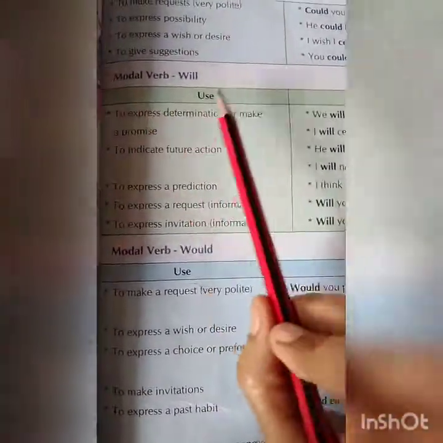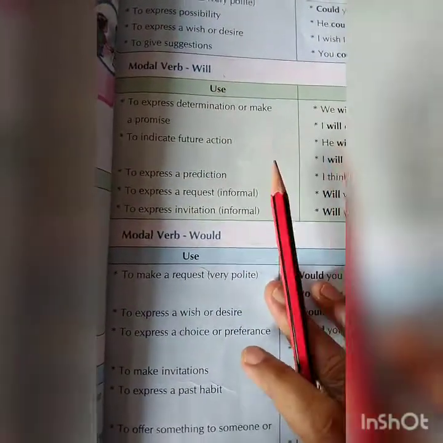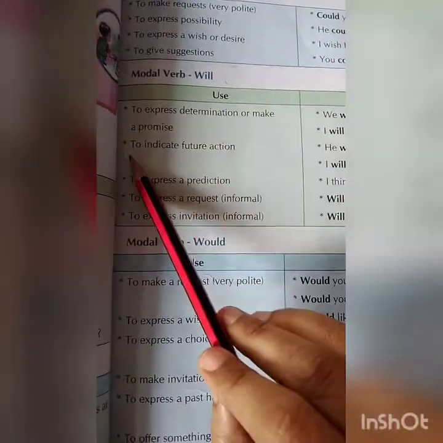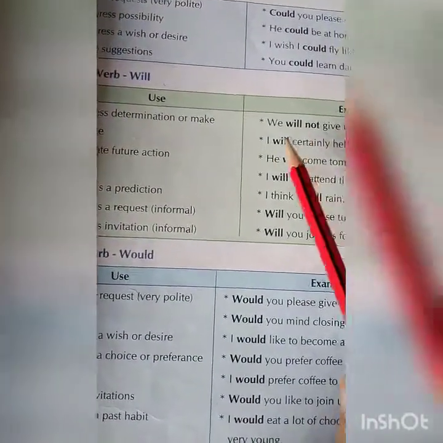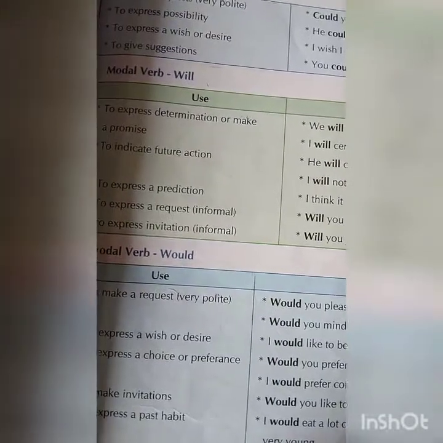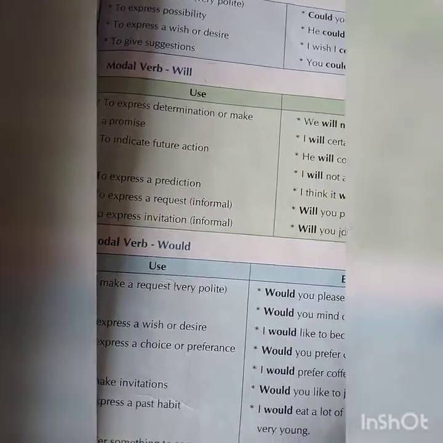Now next modal verb is will. When you use the will to express a determination or make a promise. We will not give up. I will certainly help you. You are giving a promise.